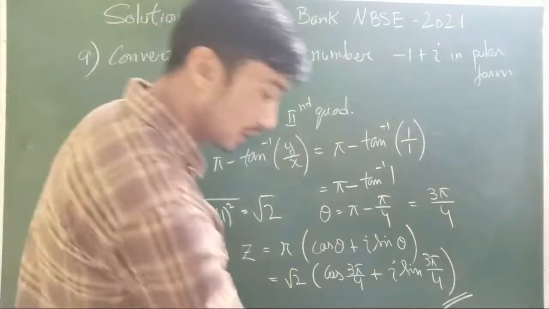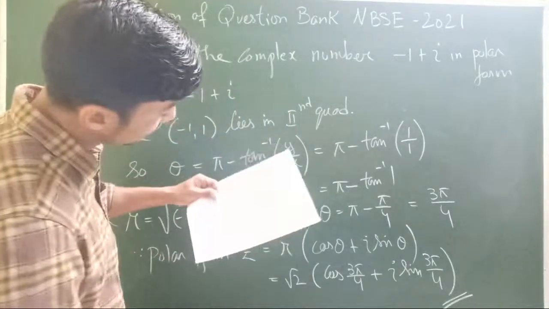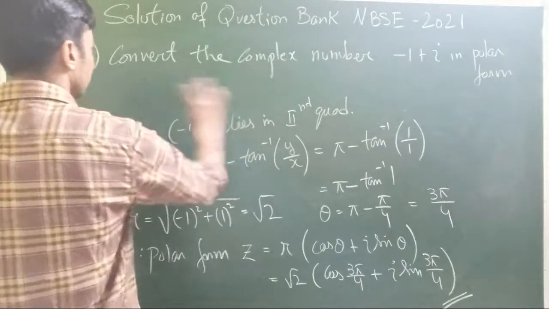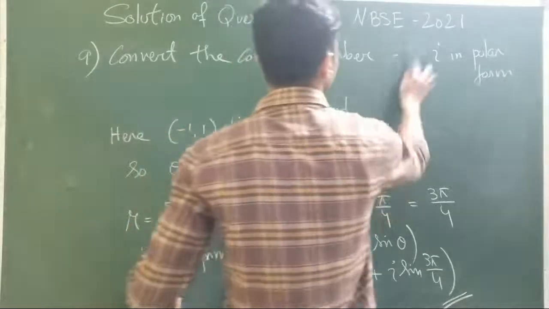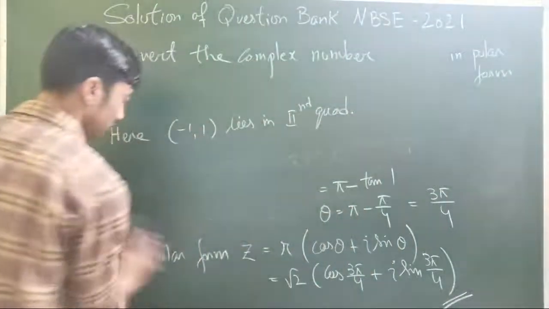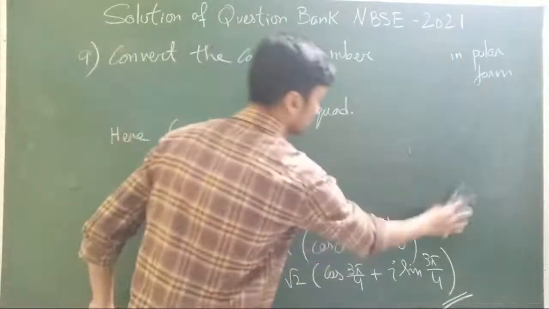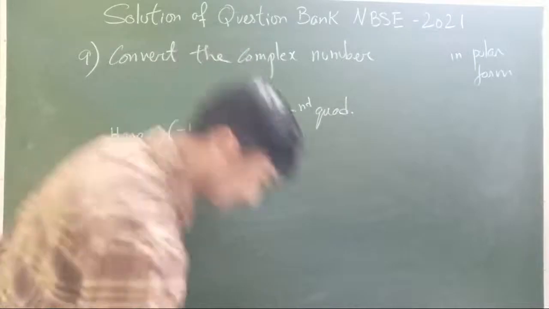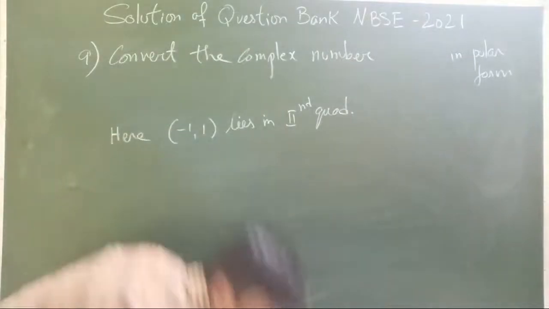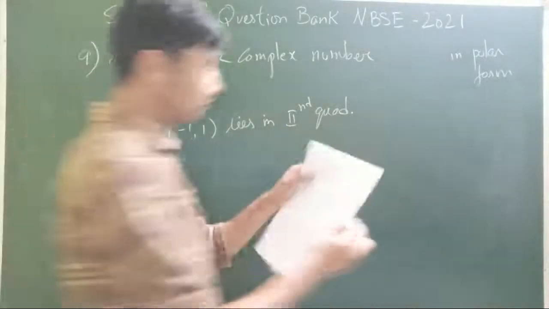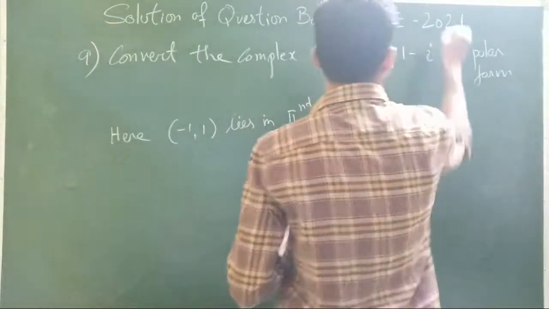Alright, let's move on to the next question. That is also another polar form again. Minus 1 minus i.